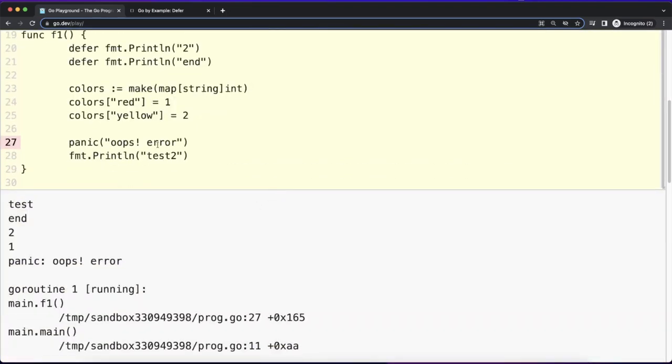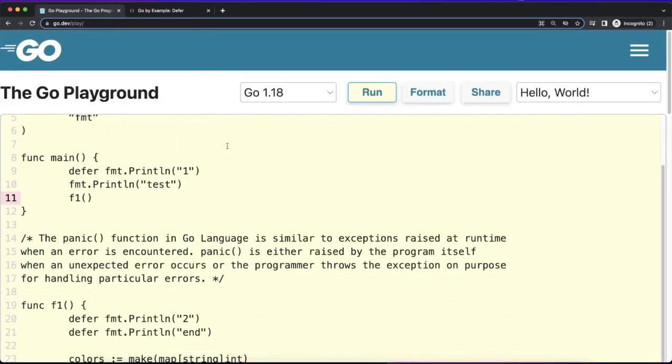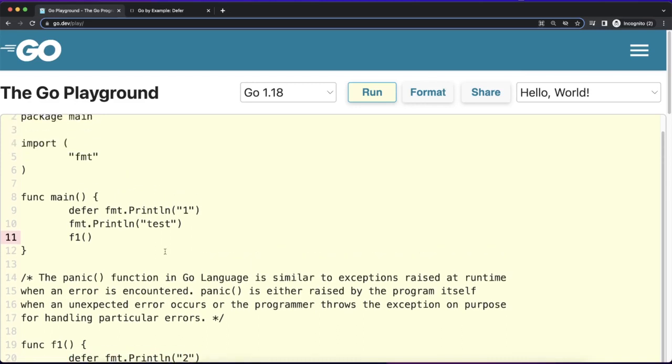This line will not be executed because here the developer throws panic, so there is no question of proceeding to other lines. So why are these lines executed? This differs because we are treating these lines like finally in other programming languages. So this will be executed anyway, either this function is executed successfully or some error occurs.